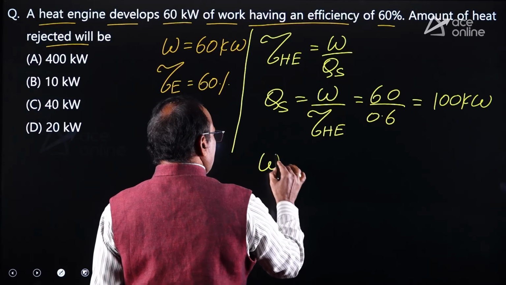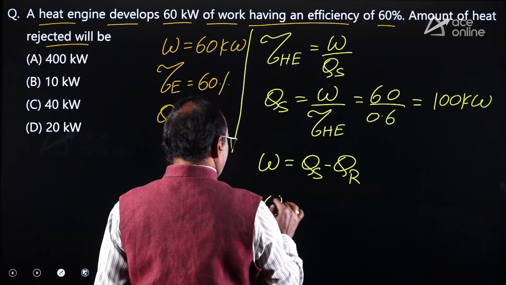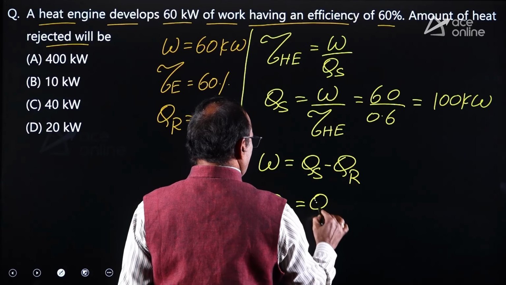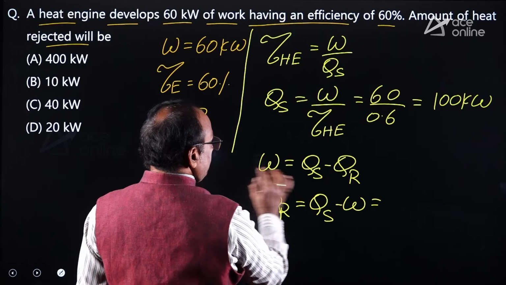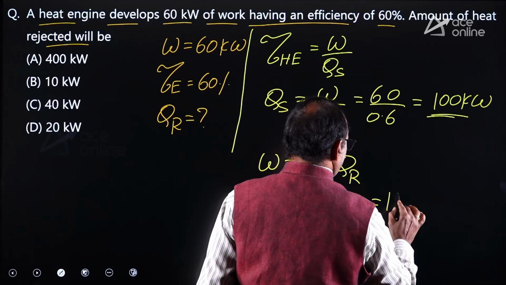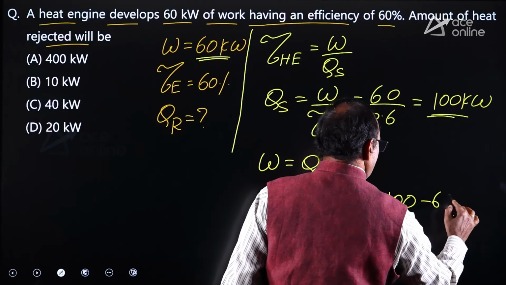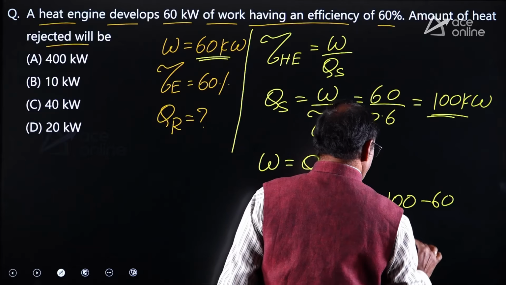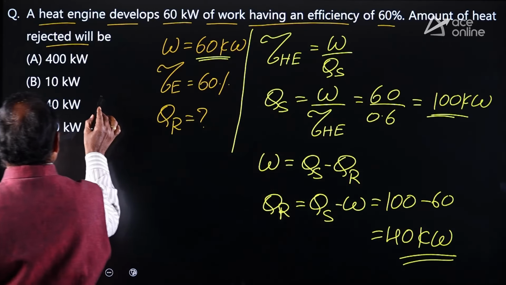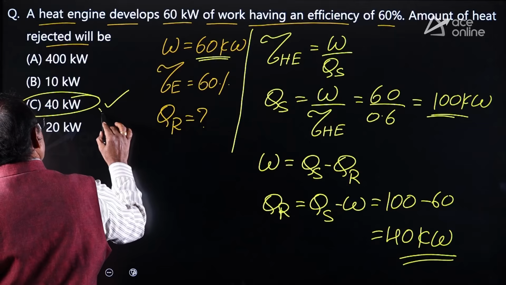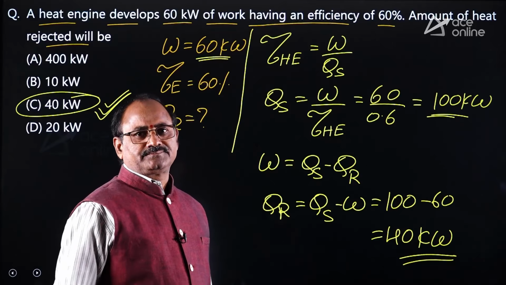But you know, work equal to what? Heat supplied minus heat rejection. From this, the heat rejection QR equal to QS minus work. Heat supplied found 100 kilowatts minus work output given 60. 100 minus 60 is equal to 40, that is 40 kilowatts. That is the amount of heat rejection. Look at option C. Option C is absolutely correct. Understood clearly? Yes.